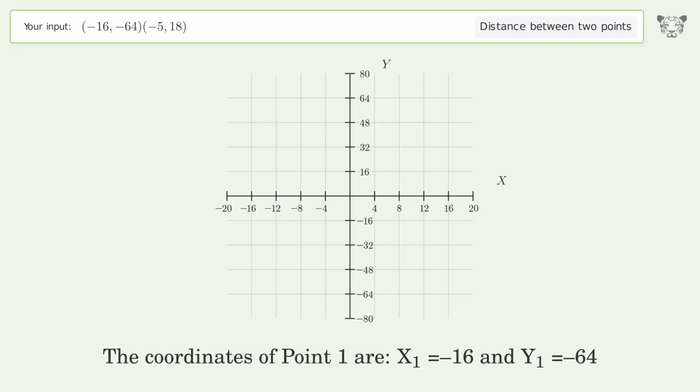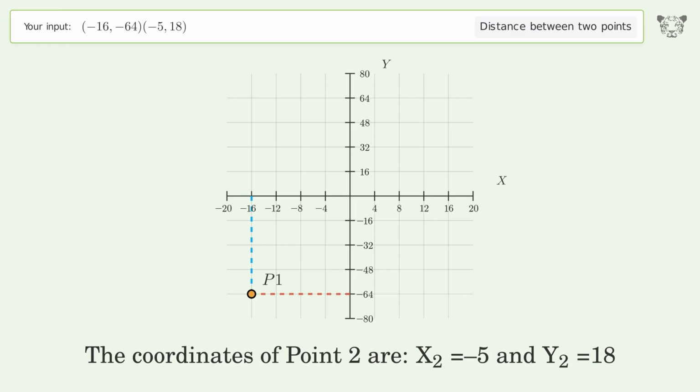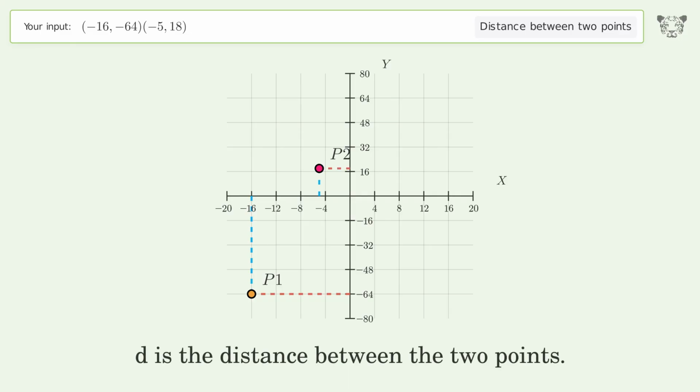The coordinates of point 1 are x1 equals -16 and y1 equals -64. The coordinates of point 2 are x2 equals -5 and y2 equals 18. D is the distance between the 2 points.